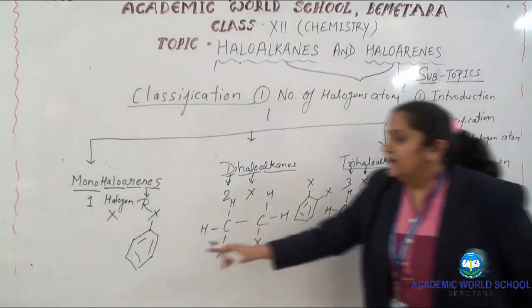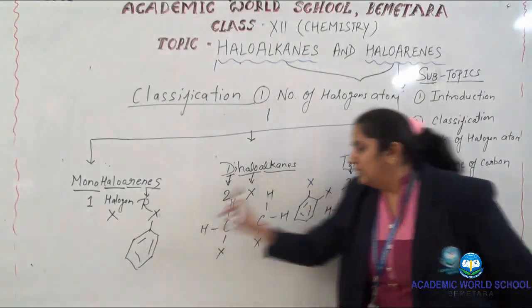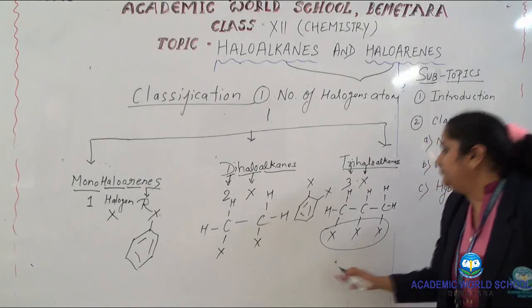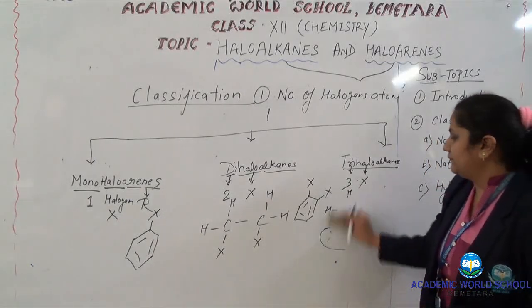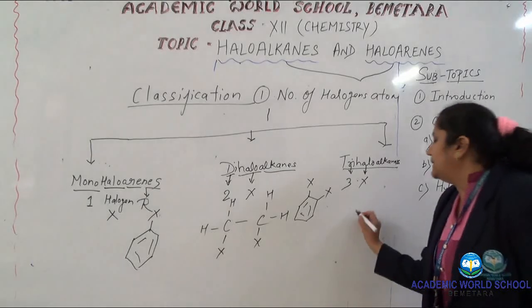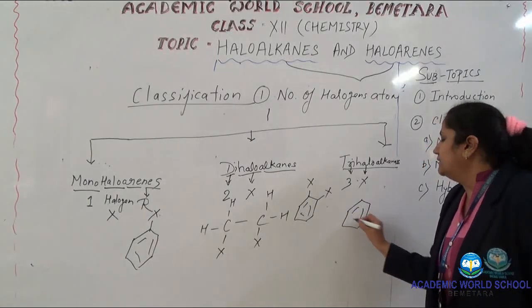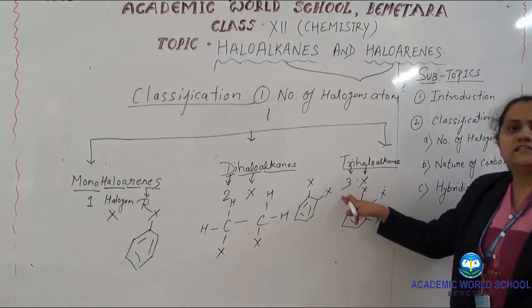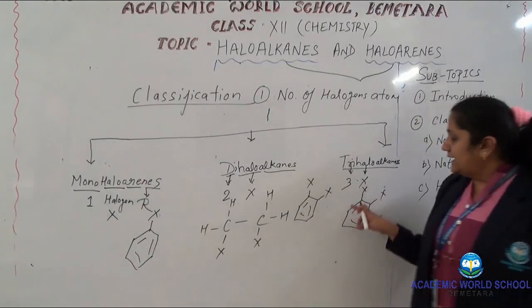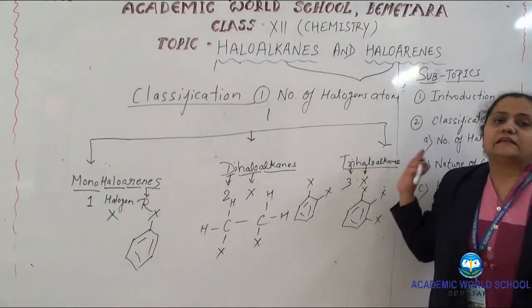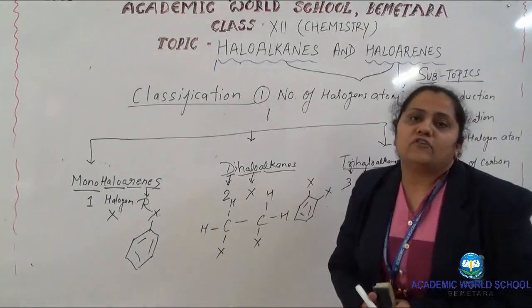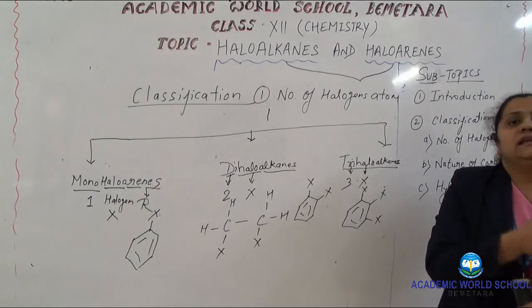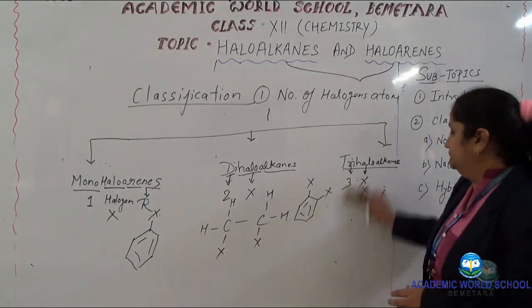Whatever I have made, one halogen compound is called monohalo, two halogens dihalo, and when the benzene contains three halogen atoms in any of the positions, either 1, 2, 3, 4, 5, 6, or 1, 3, 5, whatever, it is called a tri-haloarenes compound. So this is the first mode of classification, how we can classify a haloalkane into its monohaloalkane, dihaloalkane and trihaloalkane.